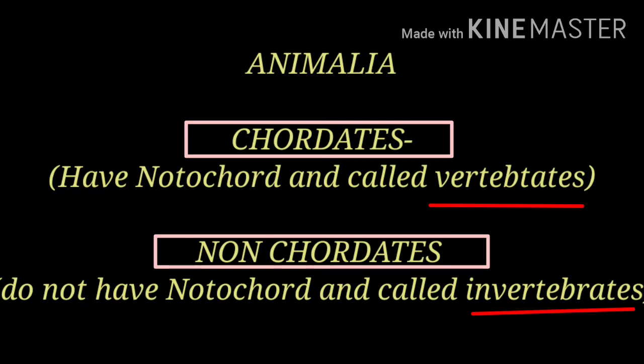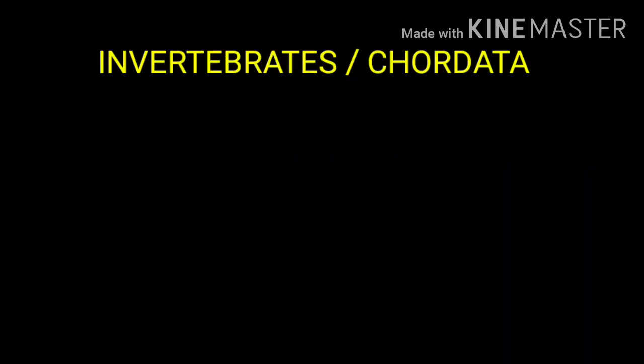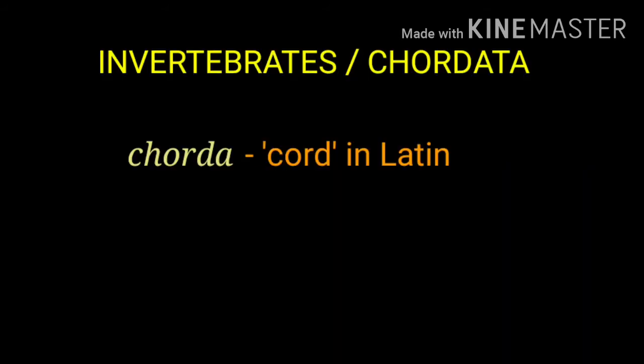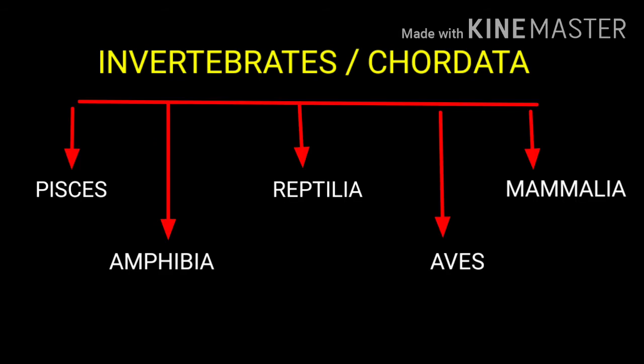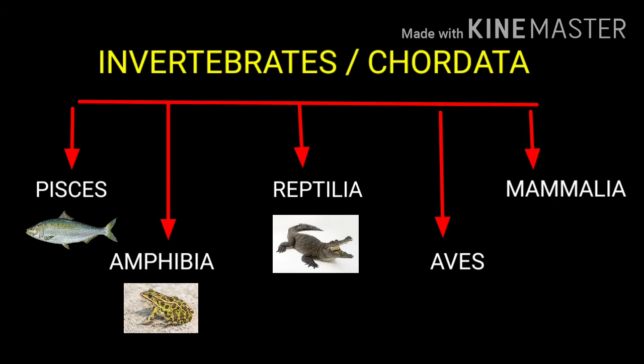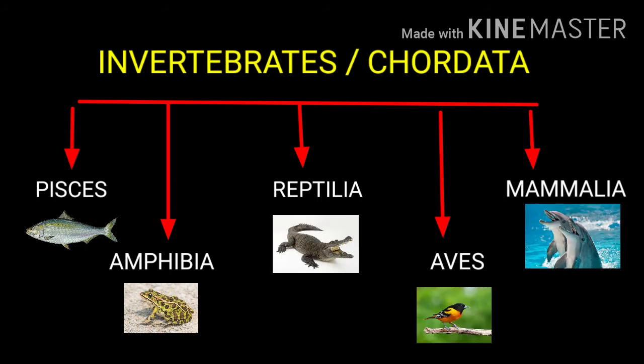In the word chordata, chorda means cord, and this cord is related to your notochord. So that's why vertebrates come under the phylum Chordata. And these vertebrates are divided into 5 classes: Pisces, Amphibia, Reptilia, Aves, and Mammalia.